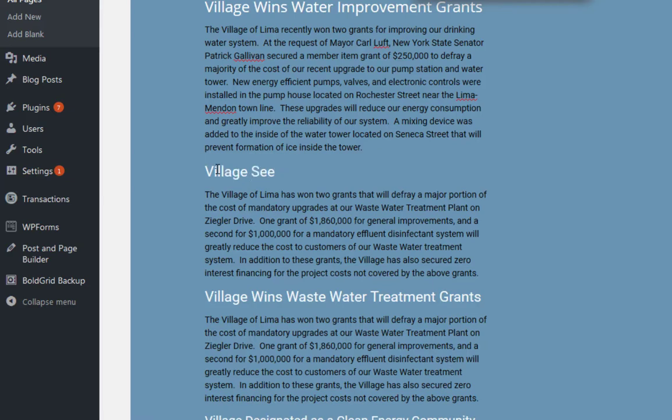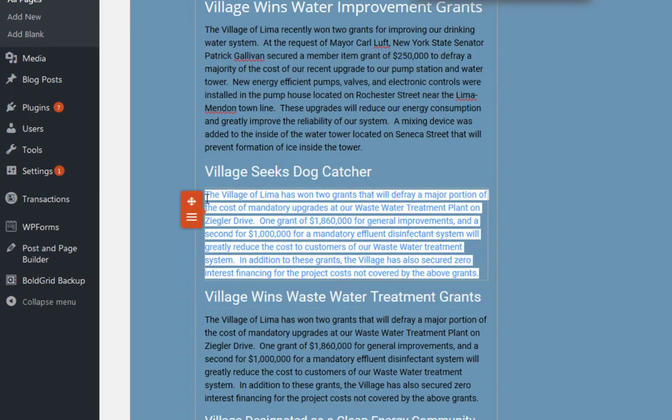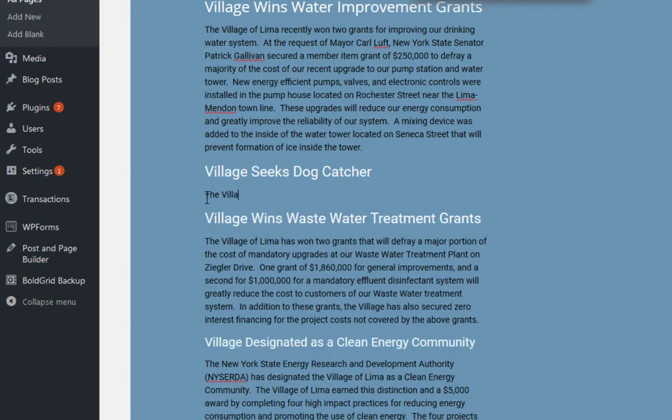Village seeks dog catcher. Okay. And then down here, the formatting is all set. So I can just say the Village of Lima is looking for someone to catch stray dogs.